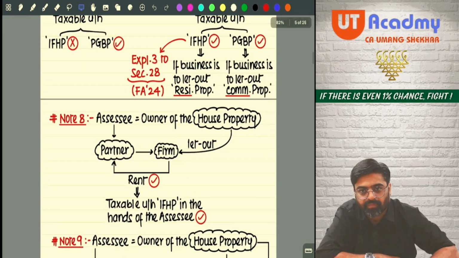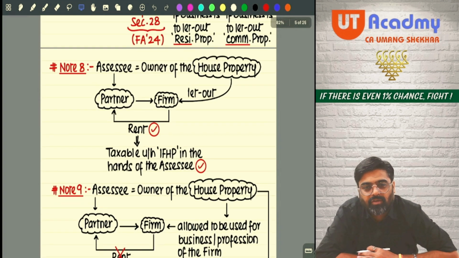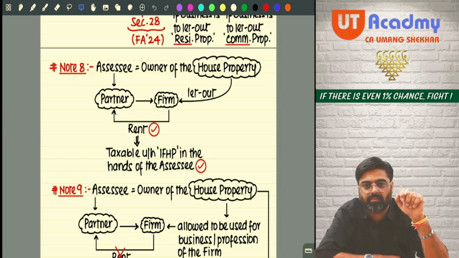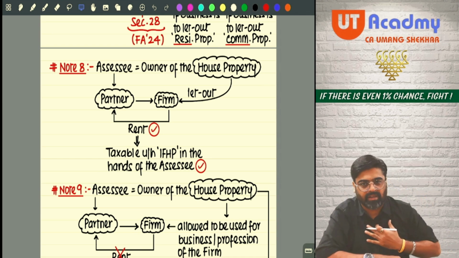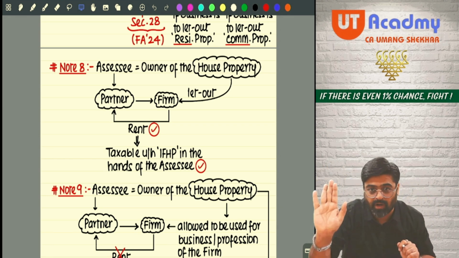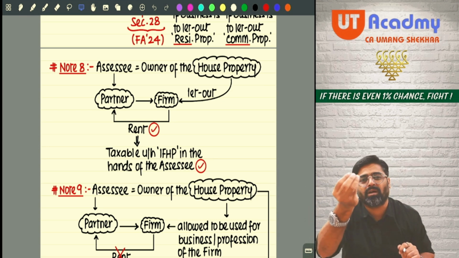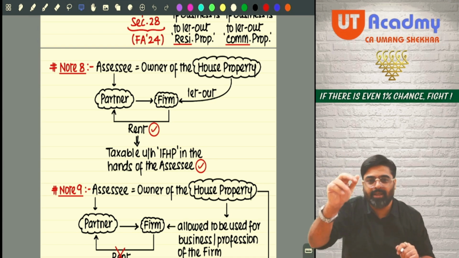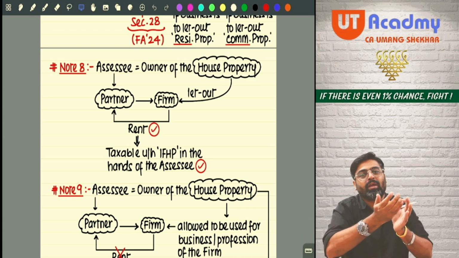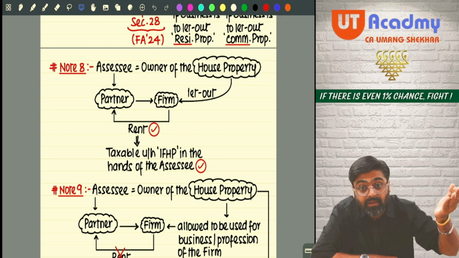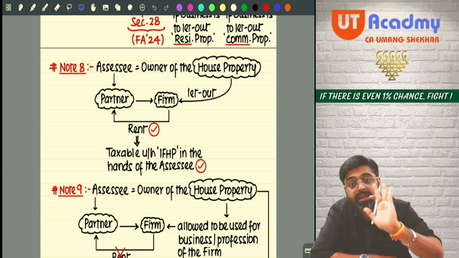Now pay attention. Now, next one. See, if you are a partner in a firm, okay, Akshaya is a partner in a firm. Akshaya and myself, we both are partners in a firm. Akshaya is the owner of a house property. For example, Akshaya has an office, so she is the owner of that office. She says, sir, let us use my office in our partnership business, and for that, I will not charge any rent from the partner. I will charge rent from the partnership firm.